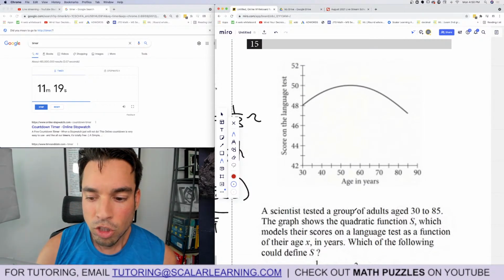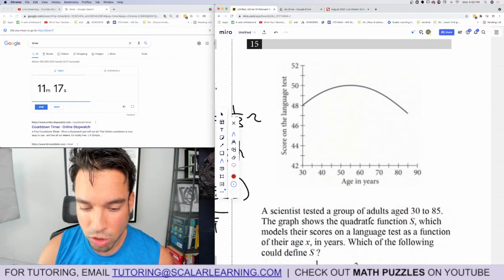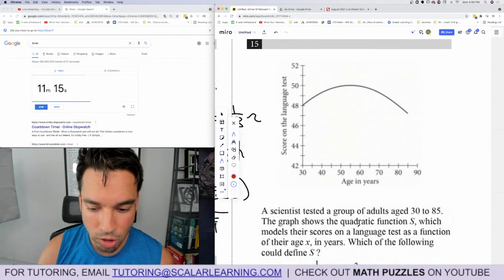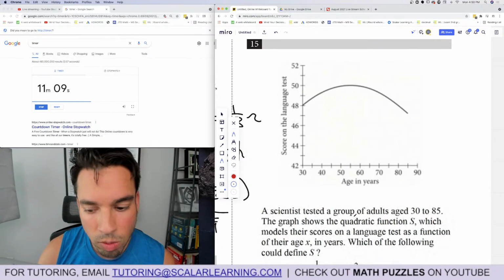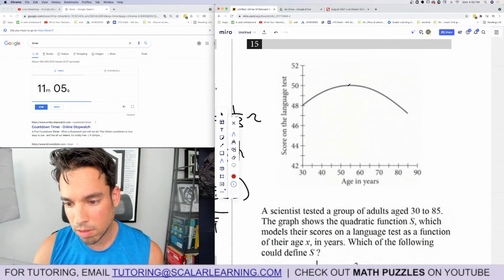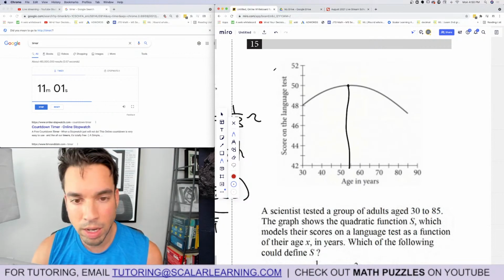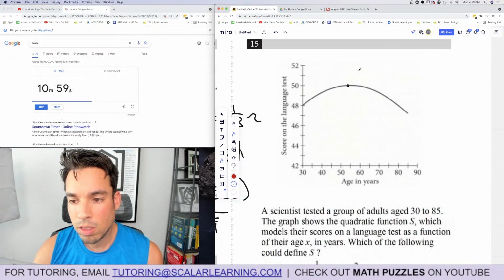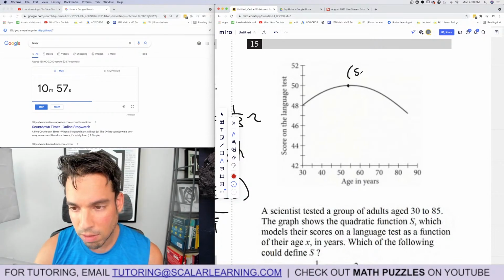15. A scientist tested a group of adults aged 30 through 85. The graph shows the quadratic function s, which models their scores on a language test as a function of their age x in years. Hold on. Which of the following could define s? Wait a minute. I need to back up. Oh, it's just a quadratic. Okay. And it looks like the vertex is here. Okay. So it's looking like my vertex is at 55, 50.